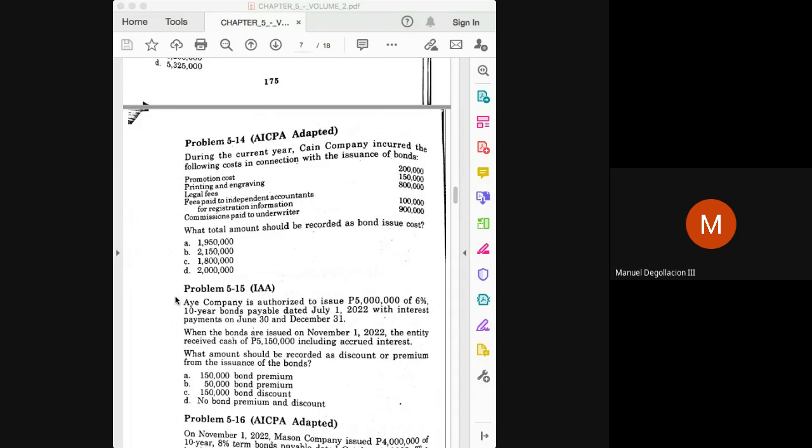The promotion cost to inform capital providers that we are issuing bonds, the printing and engraving of the bonds, legal fees related to the issuance of the bond, fees paid to independent accountants for the registration of the bond information, commissions paid to underwriter will all qualify as a bond issuance cost. So if you add all of them together, class, you should get 2,150,000. Let us just end here, class, and I will just